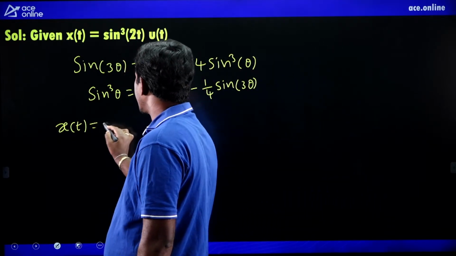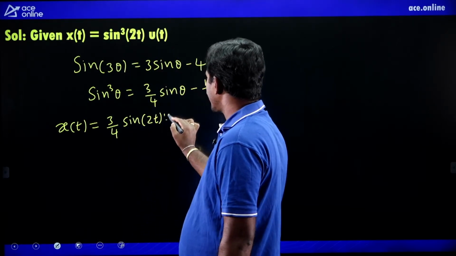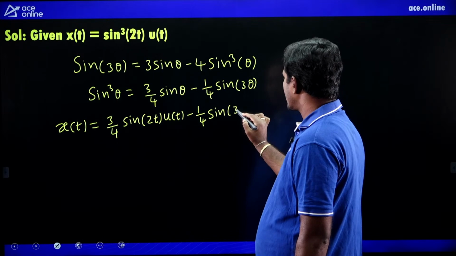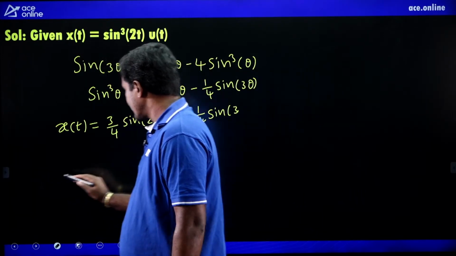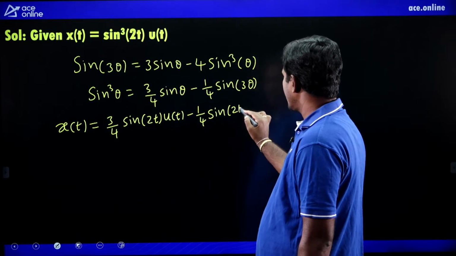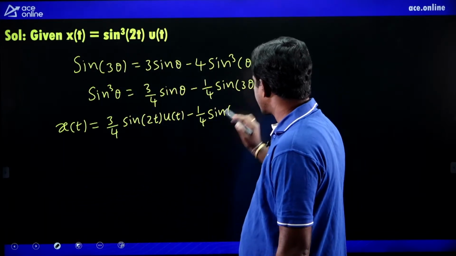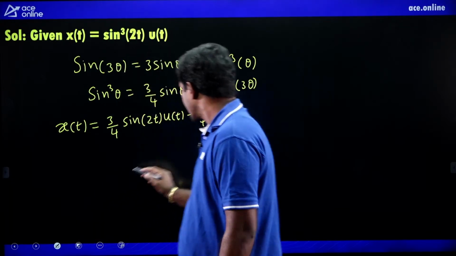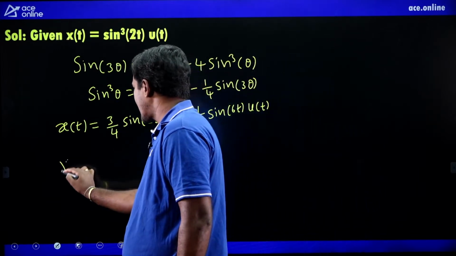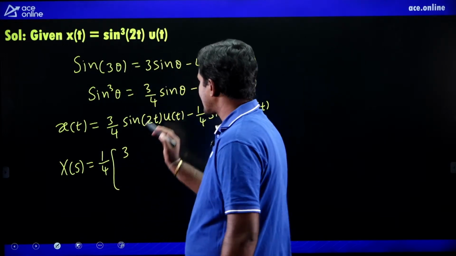So x of t is equal to 3 by 4 sine 2t u of t minus 1 by 4 sine 6t u of t, since 2 into 3 becomes 6. Now apply the Laplace transform. If I take 1 by 4 common, we get 3 into the Laplace transform of sine bt u of t.